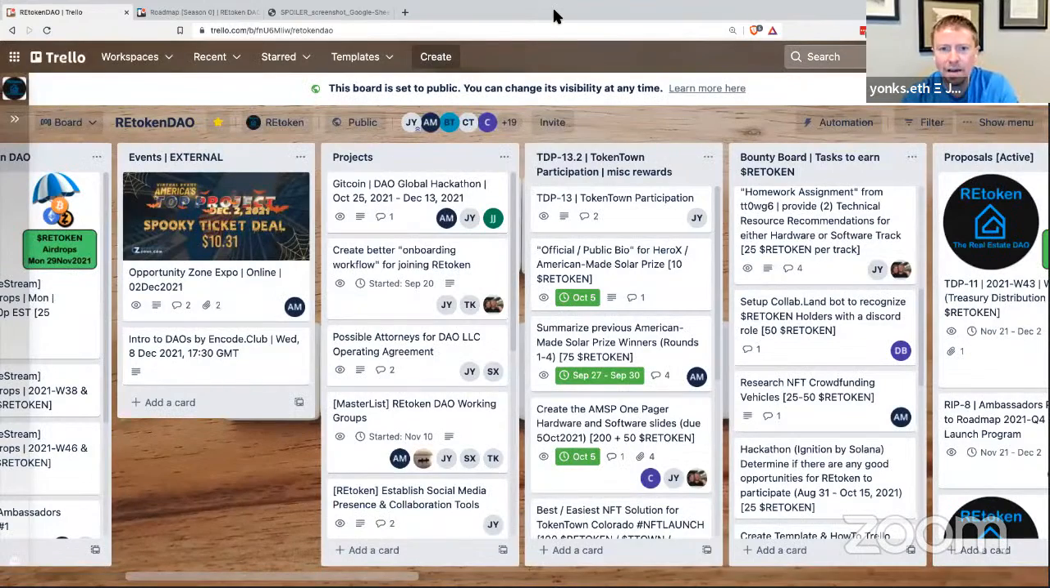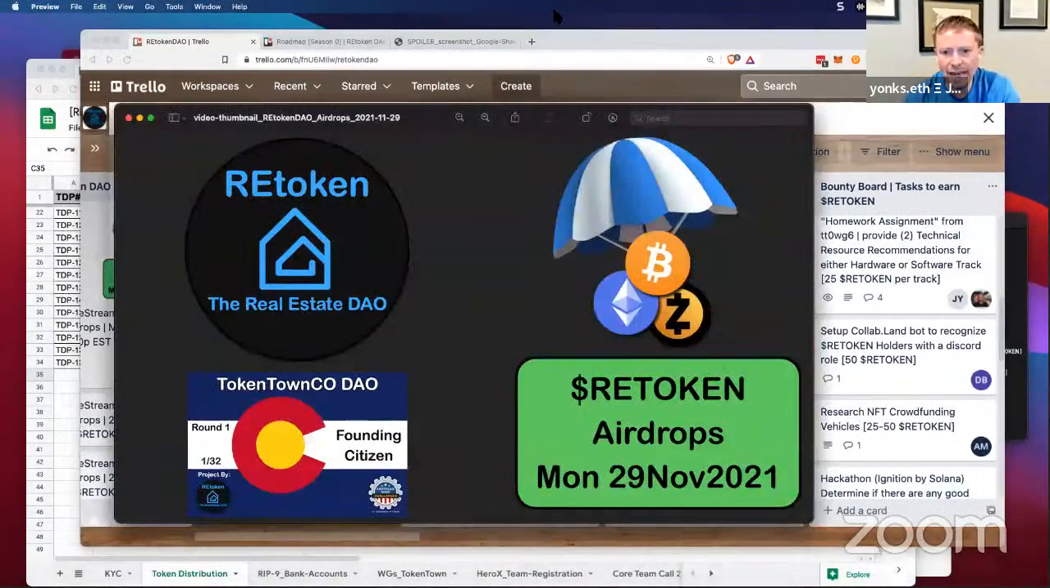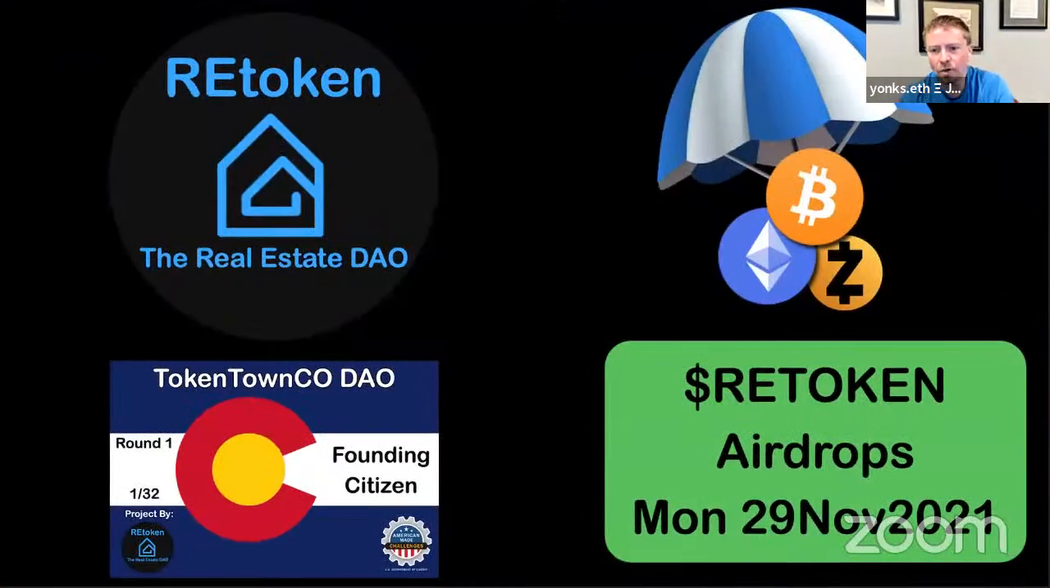This is again Dunks with REtoken, the Real Estate DAO, and we dropped some REtoken airdrops related to Tokentown, the HOA destroyer, and this is REtoken, the Real Estate DAO. Tokentown is our flagship project currently.